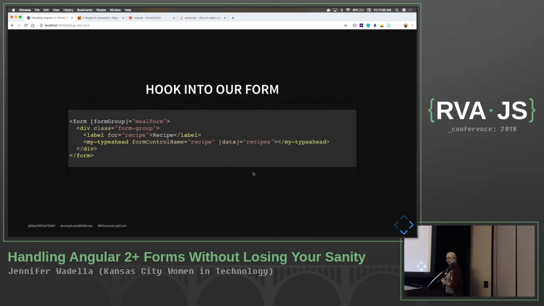And then when we finally hook it into our form, this is really all we need. We've got our new component that we've created. We're just passing in our same form control name. We're just treating it as a normal input value, right? And if we're having to pass in a list of something, I've got my recipes input that is listening to that. But this is all we need, y'all. No custom output events, no anything. It's so clean, it's so readable, you know exactly what's going on. I am here for it.